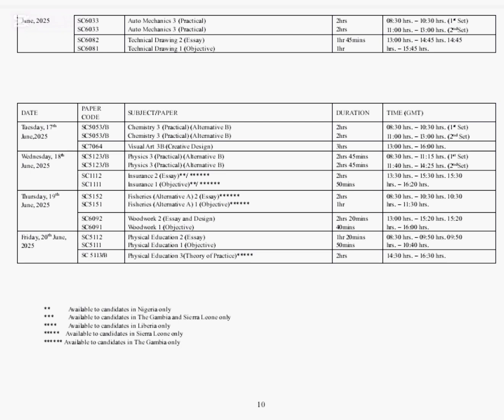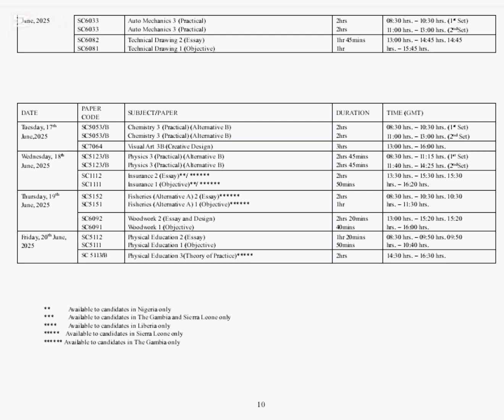On Thursday, 19th June 2025, we have fisheries, alternative A, paper 2 and 1. Have woodwork, paper 2 and 1. This will take place on the 19th June 2025. Then on 20th June, which is the last day, we have physical education paper 2 and 1 and also physical education paper 3.